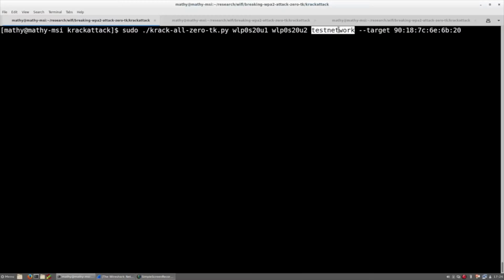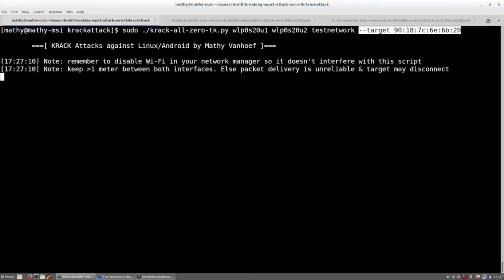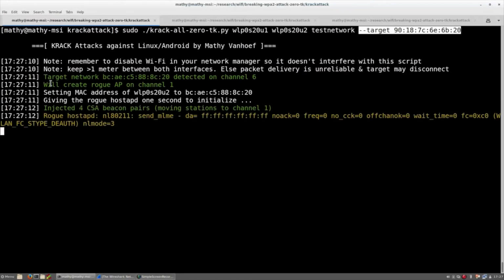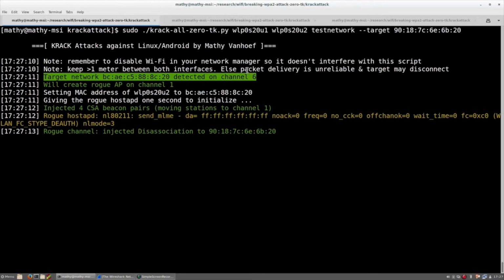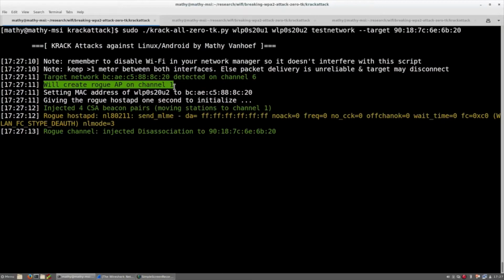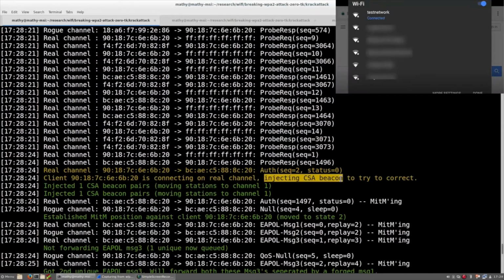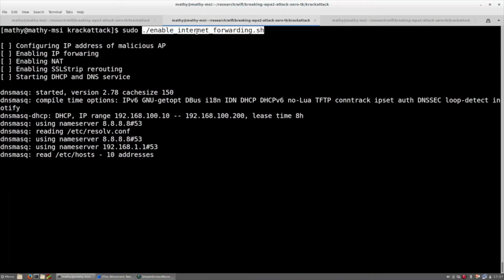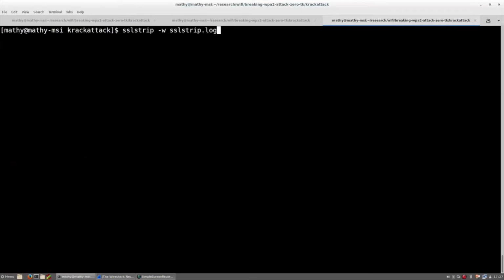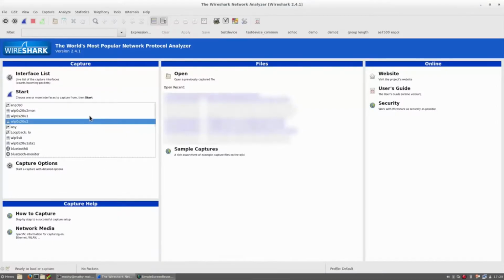In the proof of concept video by Mathy Vanhoef, he begins with the device and router of which he wishes to gain a man-in-the-middle position. He first clones the test network to a different channel for which he has full control. Then he forces the device to switch to his network by using a CSA beacon. Then he makes sure that the device can still connect to the internet through the malicious network by running an internet forwarding script. Irrelevant to the KRACK attack, he runs an SSL strip tool to strip the HTTPS connection of any misconfigured websites. Then using Wireshark, he tracks the data that the device transmits.